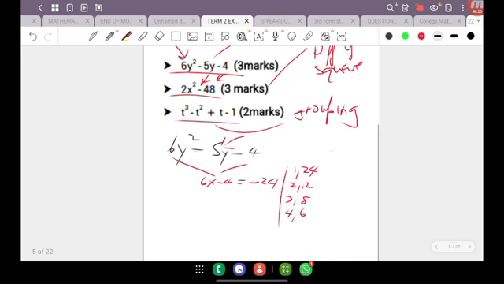That's the aim. So I know right away just by looking at 1 and 24 that there's no way I can add or subtract 1 and 24 to get 5. I also know there's no way I can add or subtract 2 and 12 and get 5 or negative 5. And I can clearly see there's no way to add or subtract 4 and 6 and get 5. So the only possible pair in this case is 3 and 8.